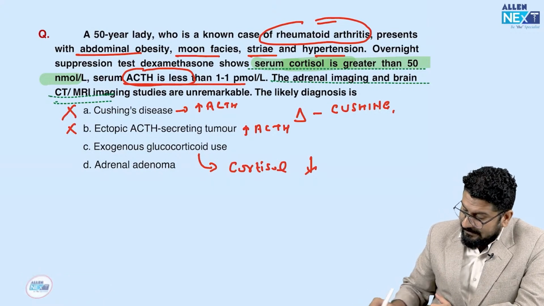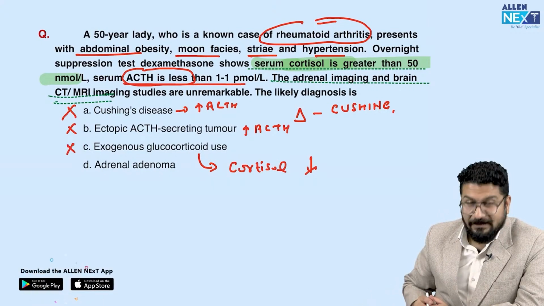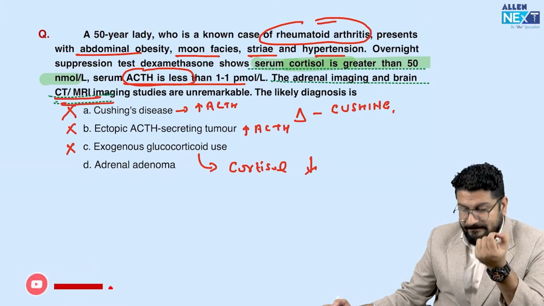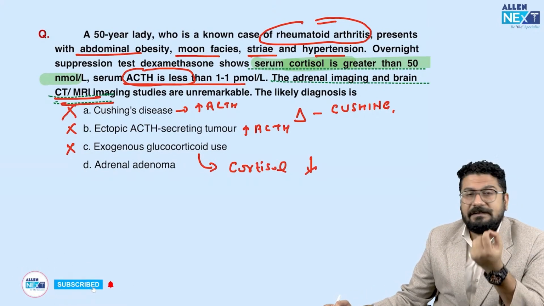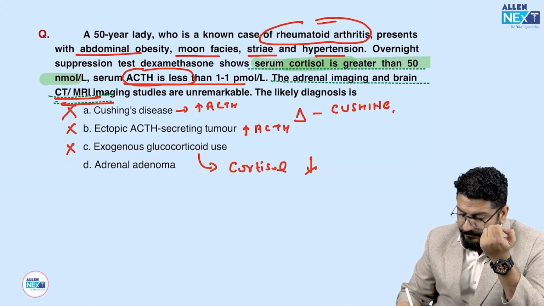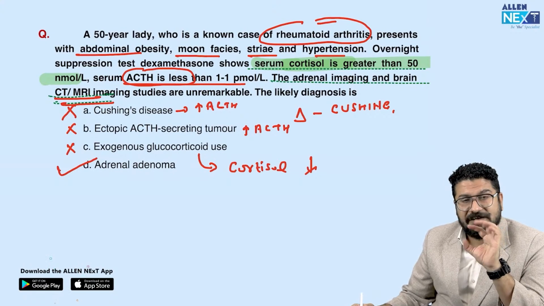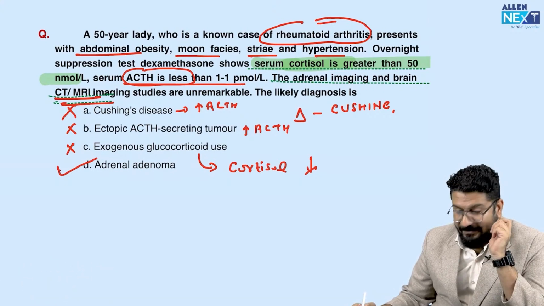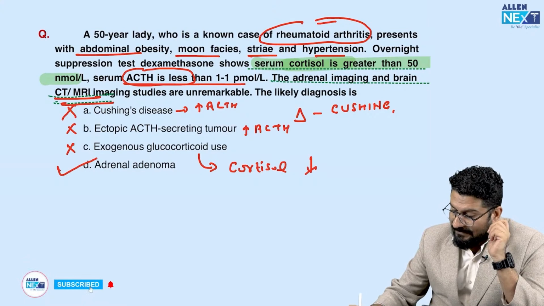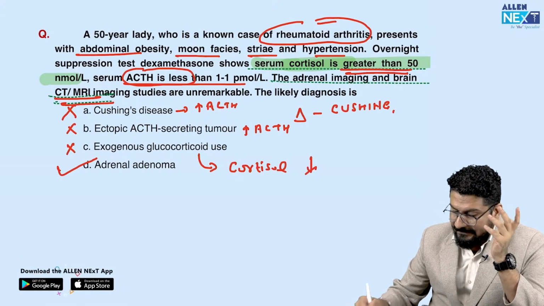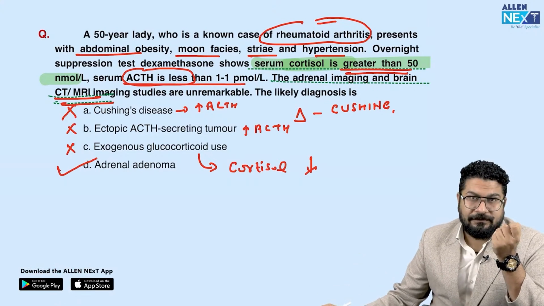Now, since I have ruled out 3 options, you are saying, sir, CT MRI is normal. It could be a small tumor in the adrenal gland which is sometimes not detected in CT and MRI. So my diagnosis for this case will be a small adrenal adenoma which is not detected in MRI. So the answer will be D. But if the question has a mistake here, if cortisol is given as small or given as less than 50, then the answer will become exogenous glucocorticoid use.